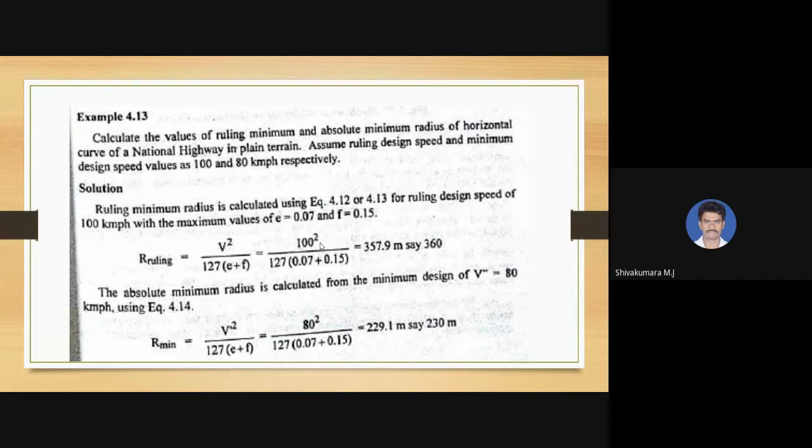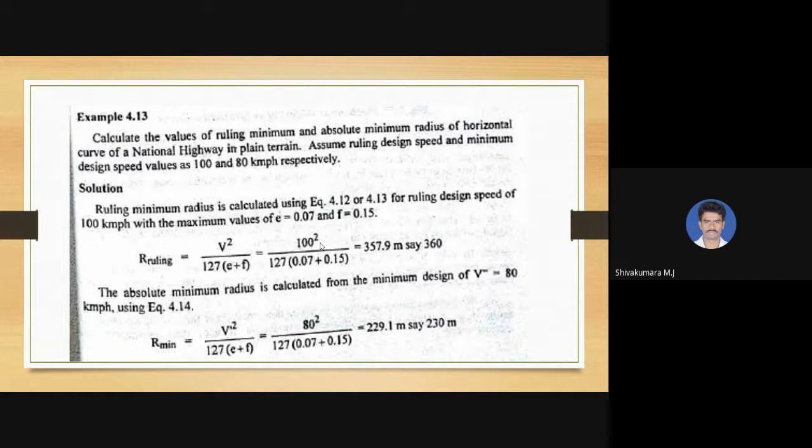So an example for calculation of ruling minimum radius of horizontal curve. Calculate the value of ruling minimum and absolute minimum radius of horizontal curves of a national highway in plain terrain. Assume ruling design speed and minimum design speed value as 100 km per hour and 80 km per hour respectively.